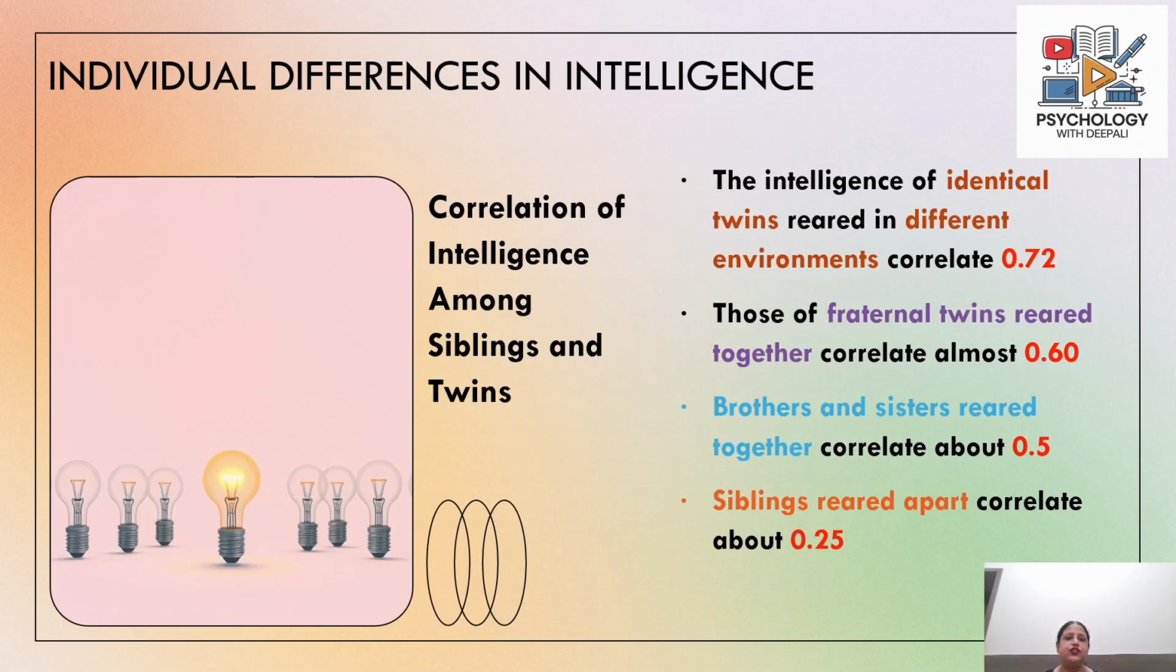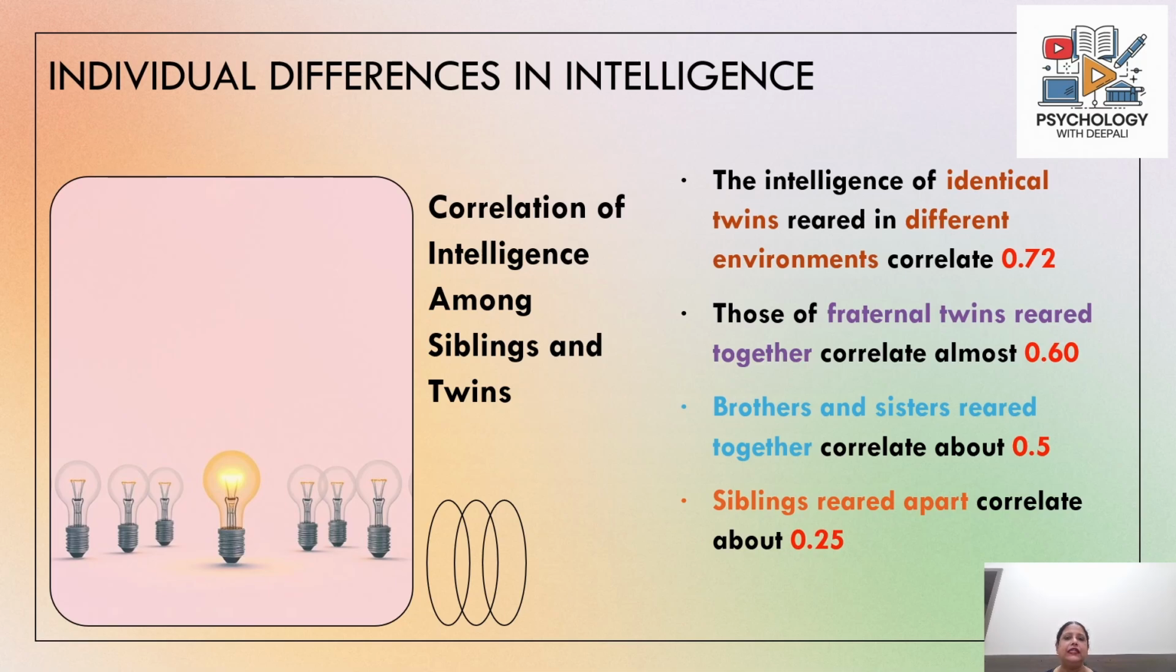The intelligence of identical twins who have been reared in different environments correlates at 0.72, which again is a fairly high correlation, showing that in spite of growing up in two different kinds of environments, their intelligence is very highly similar to each other. So the credit for that obviously goes to their genetic potential.